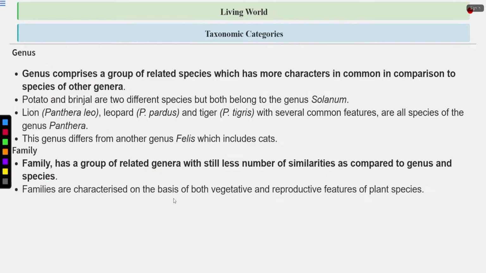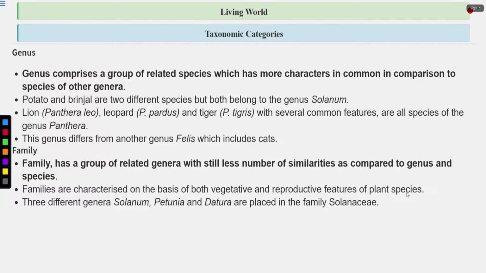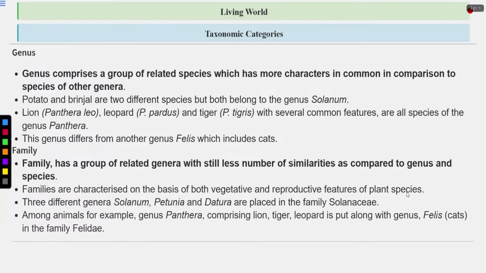Families are characterized on the basis of both vegetative and reproductive features of plant species. Three different genera, Solanum, Petunia, and Datura, are placed in the family Solanaceae. Among animals, for example, genus Panthera comprising lion, tiger, leopard is put along with genus Felis in the family Felidae.